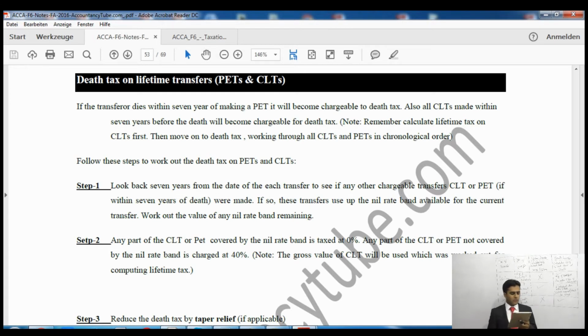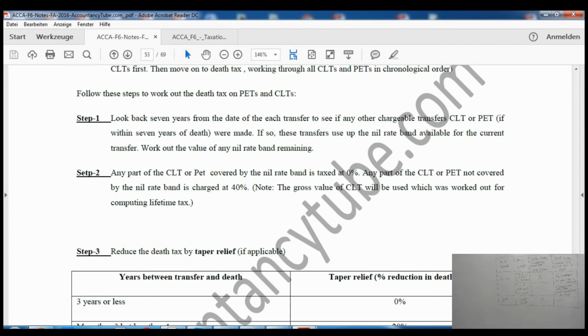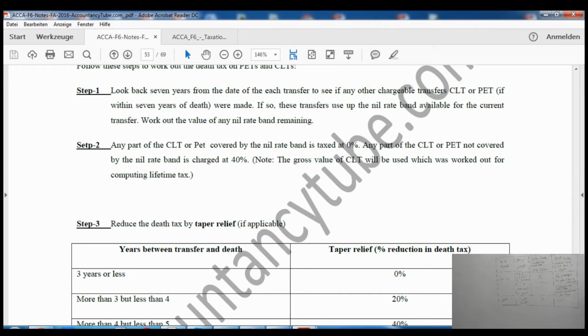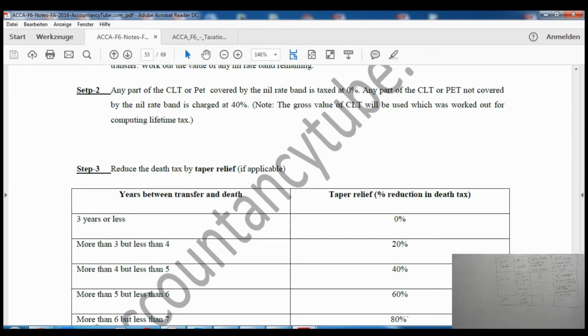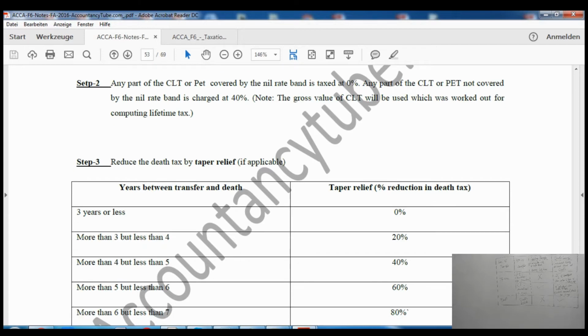Now follow these steps to work out the death tax on PETs and CLTs. We'll calculate in the same way. We'll look back 7 years from the date of each transfer to see if any other chargeable transfers, CLTs or PETs, have been made, and then we'll use the nil rate band first. Any available nil rate band we will use against this asset, and up to the available nil rate band we pay tax at the rate of 0%, and on the excess the tax rate is 40%.